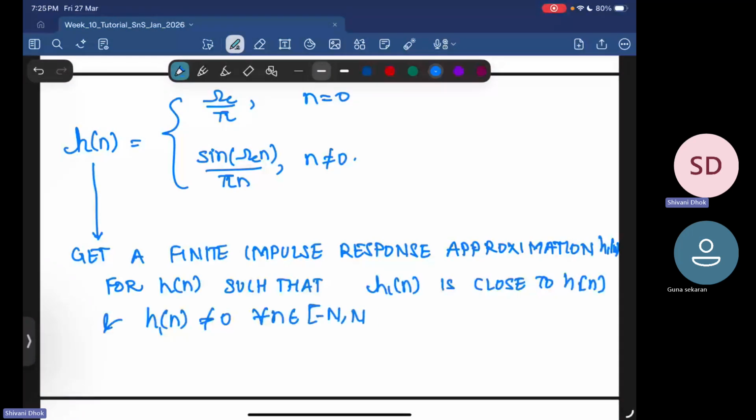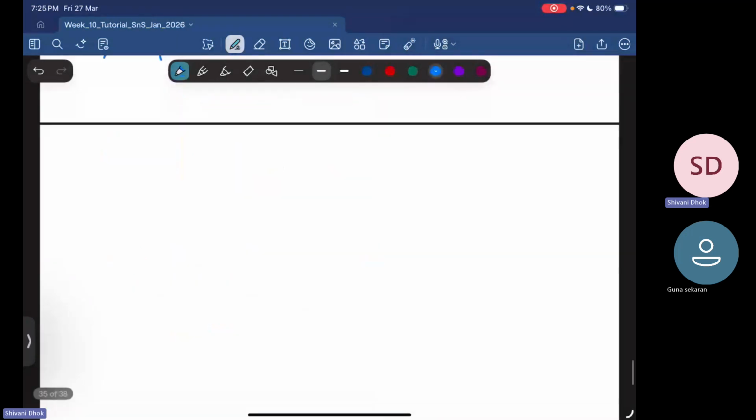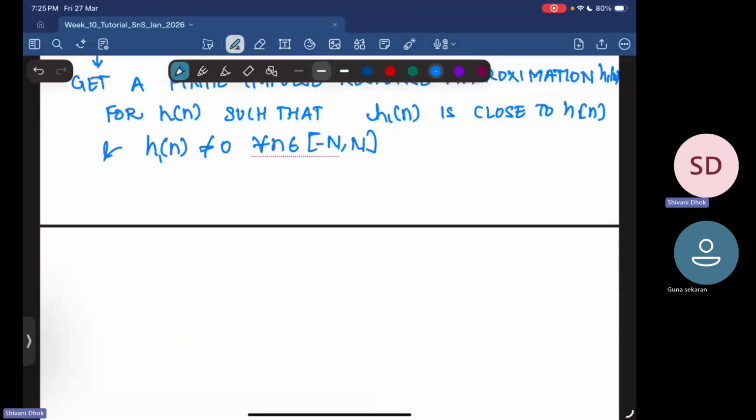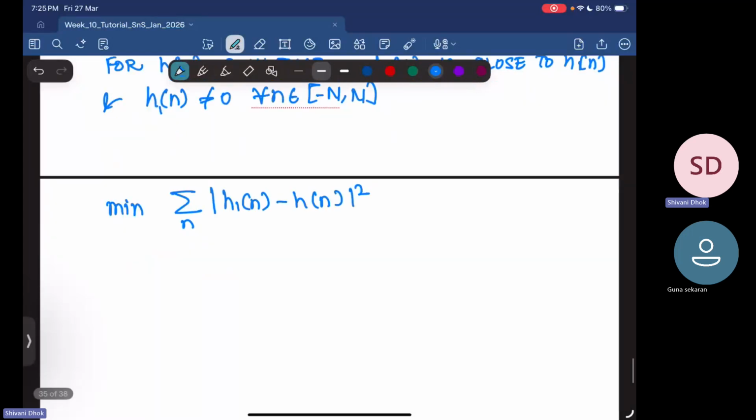Okay, so therefore what we want to do is minimize the summation over n of the error between h1 of n minus h of n, whole square. And this particular error is a least square problem. This has a known solution. We have seen that in class also.